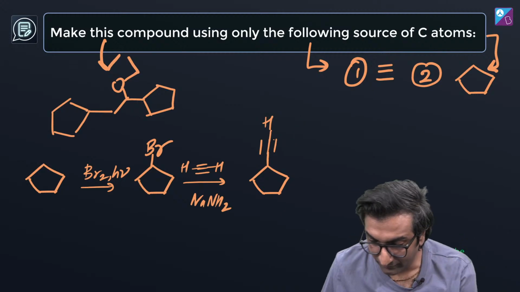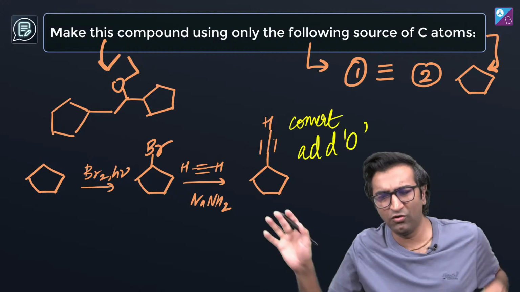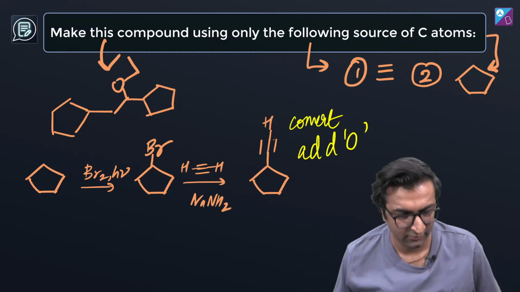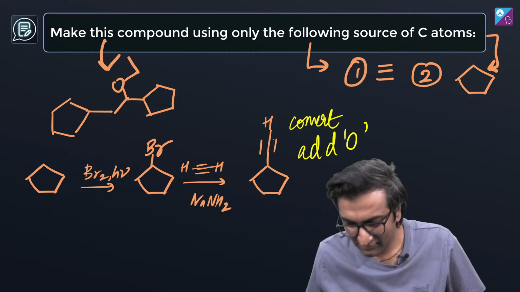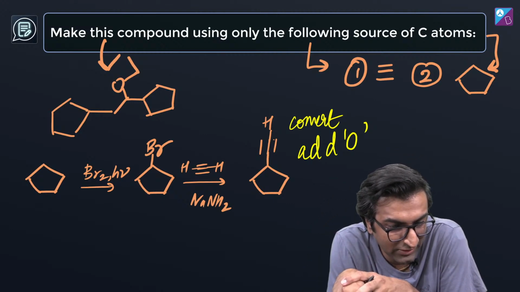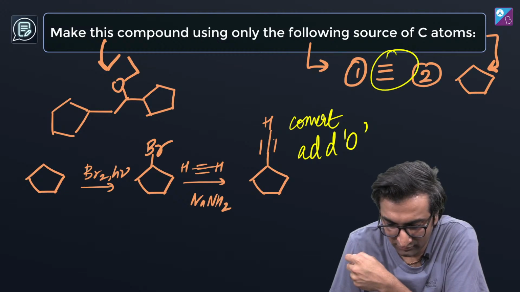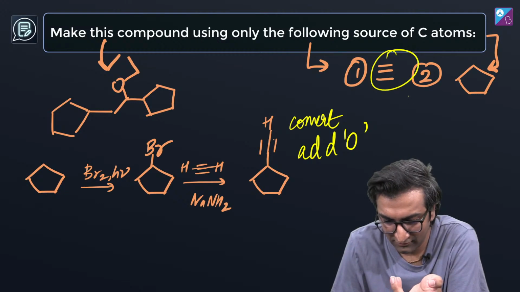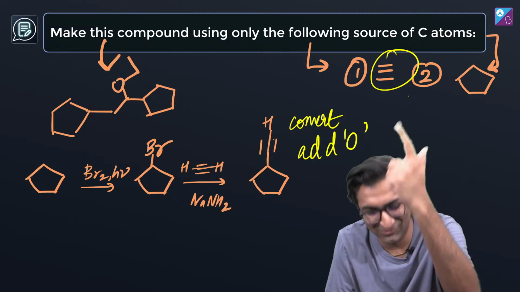इसके बाद क्या करेंगे? Let's convert this. Let's add the O. How can we add the O? Okay, I've given you a hint here. इसके बाद कैसे O add करोगे? Epoxide नहीं, इतना complicated नहीं है. श्लोक रुक जा. Literally boration, hydroboration maybe, but C2H5 में C है. They say only given C as source. Aditya Vikram, you can form C2H5 from this, no? Why can't you form C2H5 with this? इसको तुम ऐड करो. I knew आदित्य विक्रम कोई ना कोई ऐसा बोलने वाला था. With this as source कैसे करोगे?